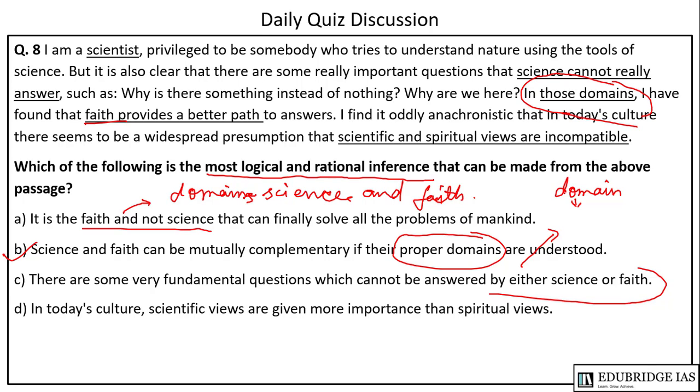The D option says, in today's culture, scientific views are given more importance than spiritual views. No, the last line says that there is a widespread presumption that scientific and spiritual views are incompatible. Not the case of giving importance to spiritual views. So B is the answer in this case.